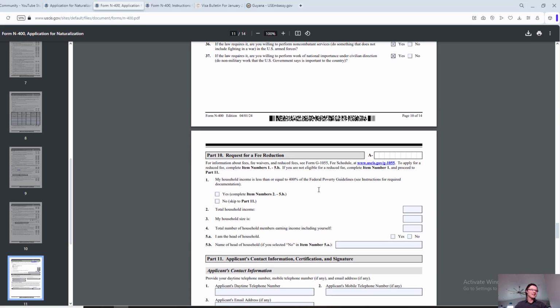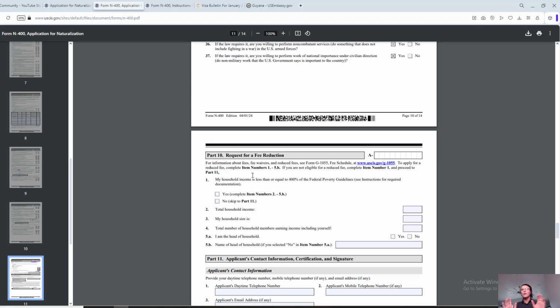Okay, done with the yes or no questions. Moving further to Part 10, request for a fee reduction. This is one of the newer things that has more or less recently been added to the application. For information about fees or fee waivers and reduced fees, see Form G-1055, fee schedule. To apply for a reduced fee, complete item numbers 1 to 5. If you're not eligible for a reduced fee, complete item number 1 and proceed to Part 11.